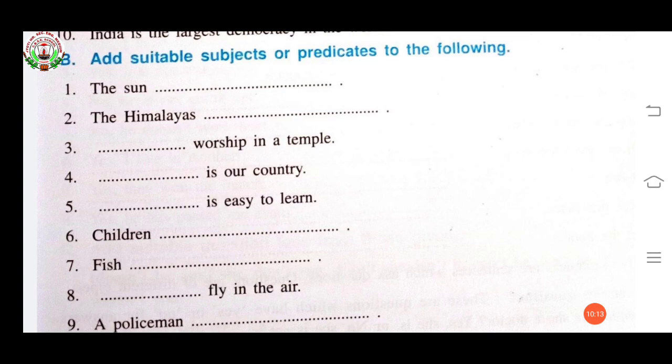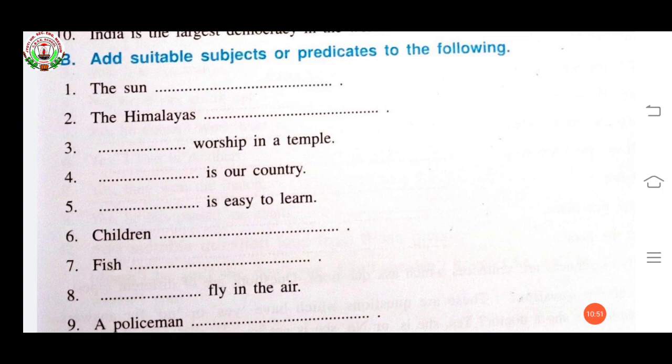Now fifth one, dash is easy to learn. So according to you, what is easy to learn? You can write here. So you can write English is easy to learn, Hindi is easy to learn, anything. Now sixth one, children dash. Children, here subject. Now you have to add some predicate. Children love ice cream, or you can write children love playing games. Now next, fish. Fish live in water.